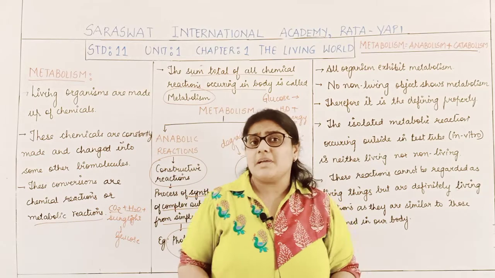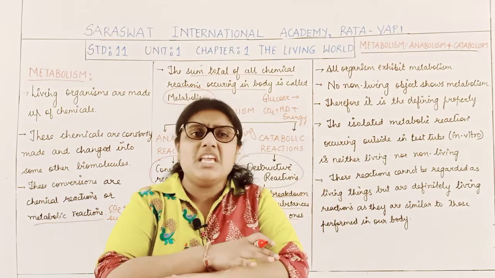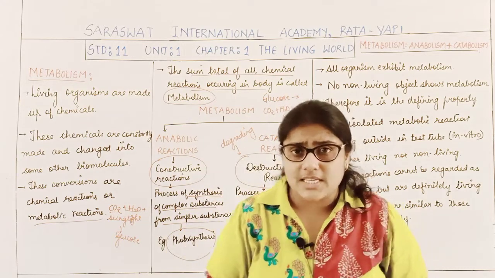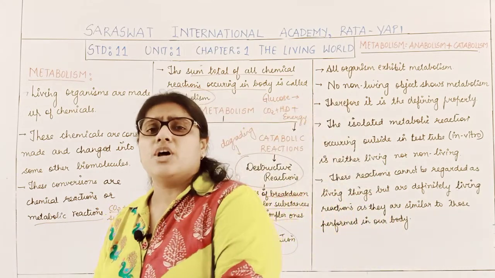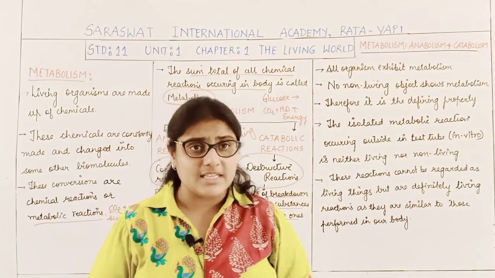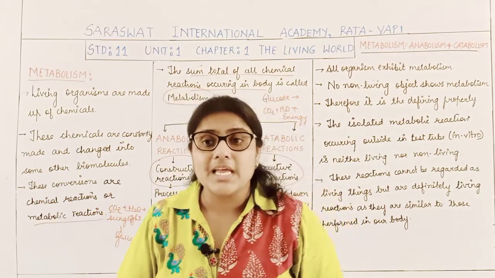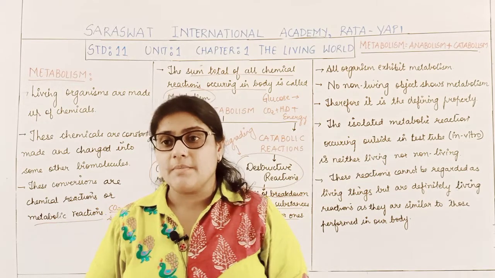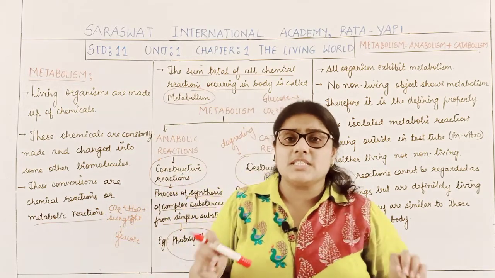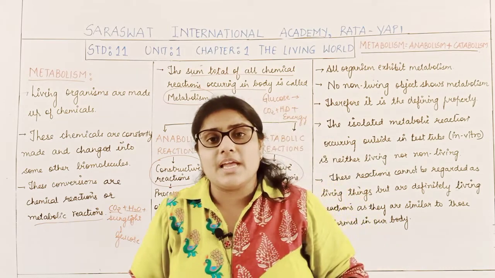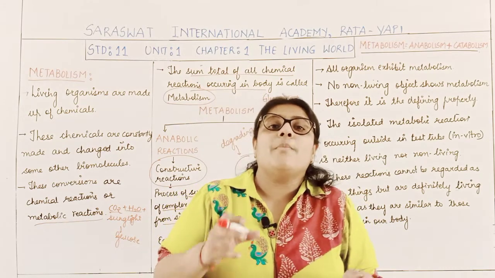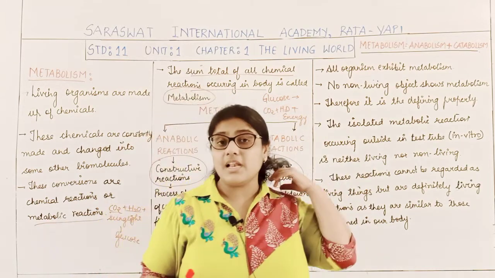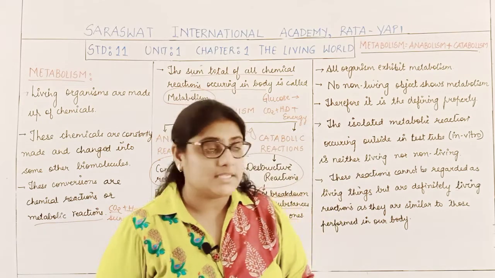Now students, metabolic activity is found in each and every organism, whether it is a unicellular organism or a multicellular organism. Each and every living organism will exhibit metabolism. There are no exceptions here. There is no living organism where there is no metabolic activity.